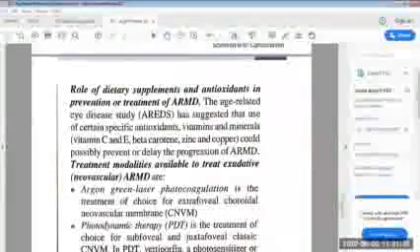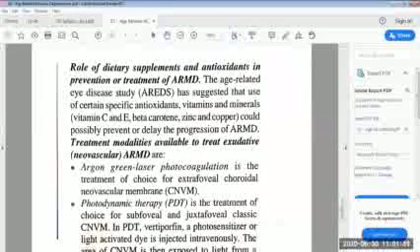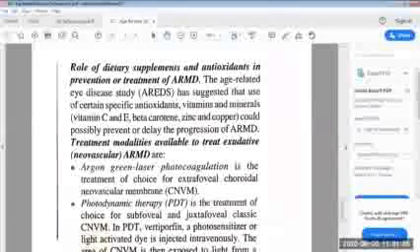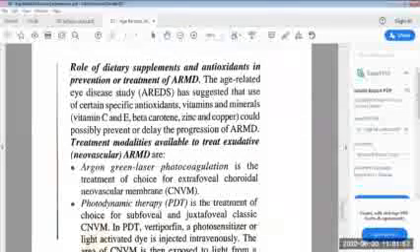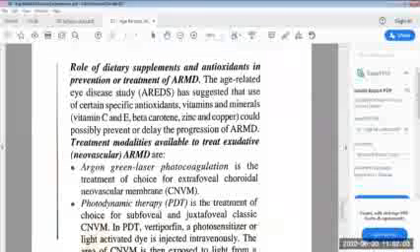First, the role of dietary supplements and antioxidants in prevention or treatment of ARMD. The Age-Related Eye Disease Study (AREDS) has suggested that use of certain specific antioxidants, vitamins, and minerals like vitamin C and E, beta-carotene, zinc, and copper could possibly prevent or delay the progression of ARMD.